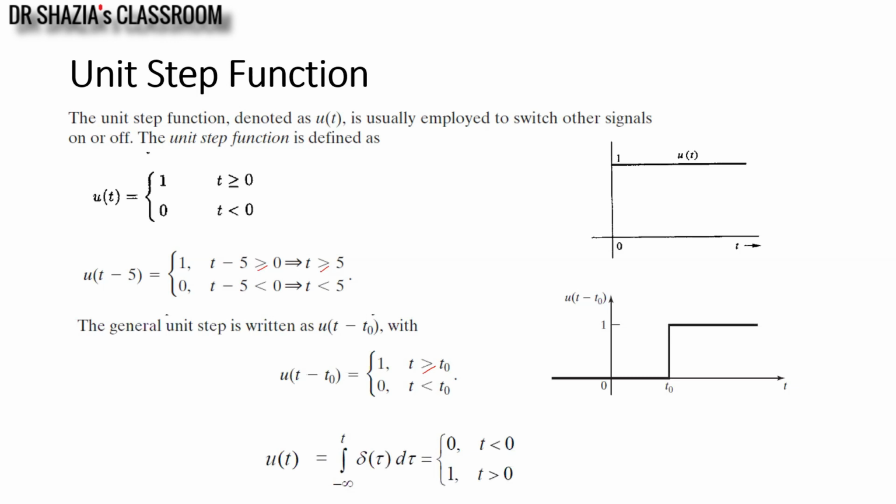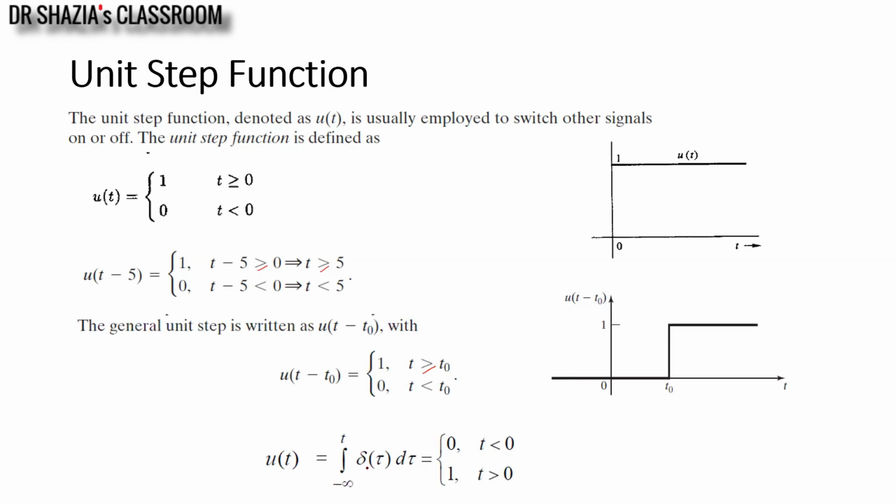Now, a very important part is how we basically generate the unit step function. The unit impulse function is generated out of the unit step function. The unit step function is easy to generate in a practical scenario compared to the unit impulse. So u of t is the integration of all the unit impulses that occurred from minus infinity till that time t.